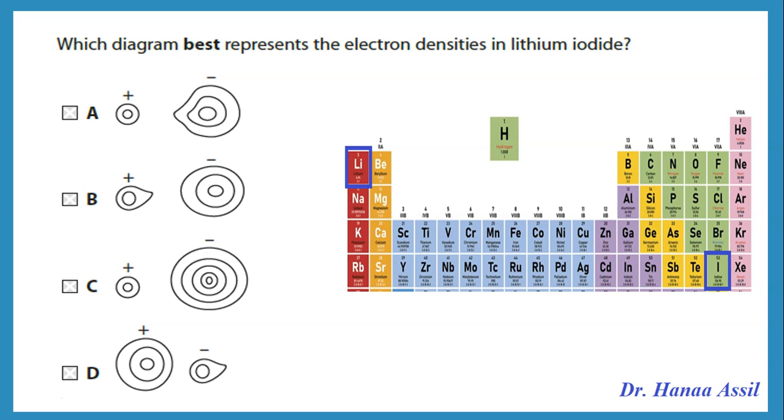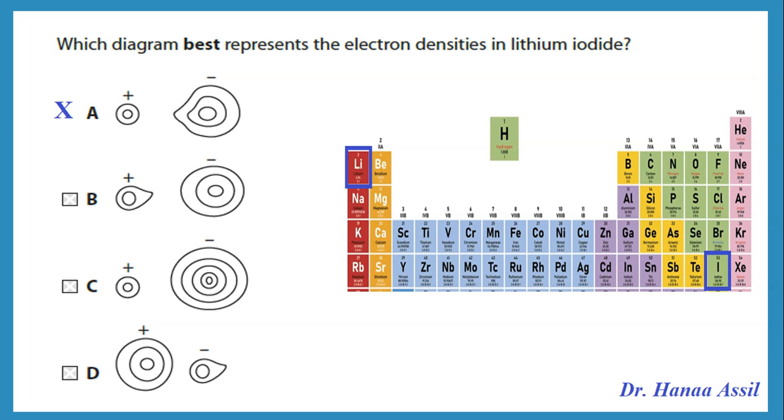Especially if the negative ion is large, then the outermost shell is not really strongly attracted to the nucleus. So when we have a small positive ion with a large negative ion, there is some covalent character, and that means the electron cloud around the iodine would be attracted to the positive ion.